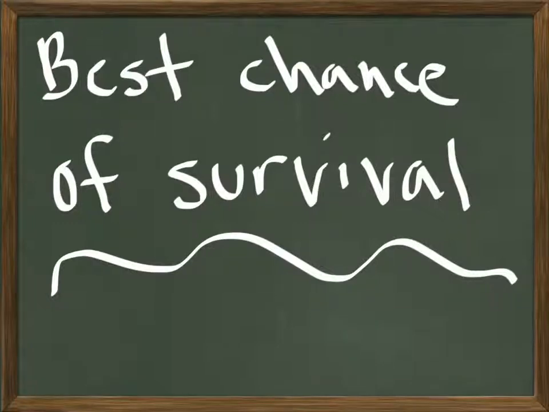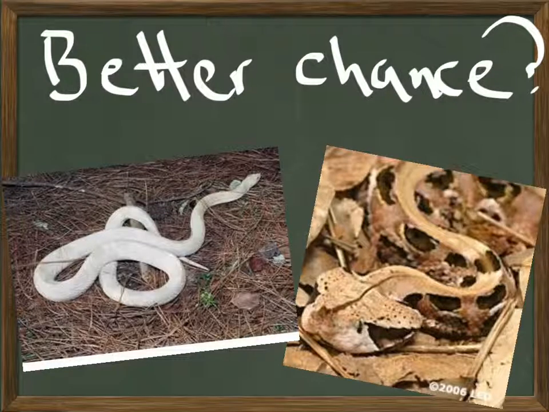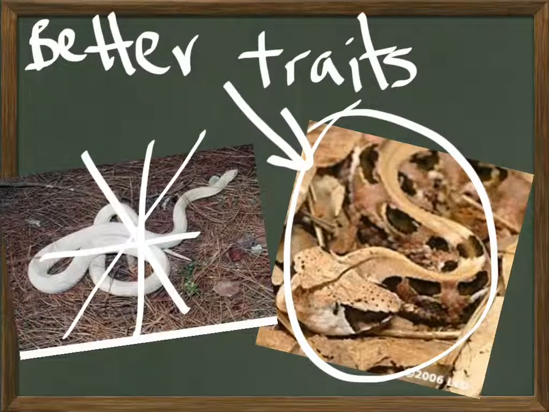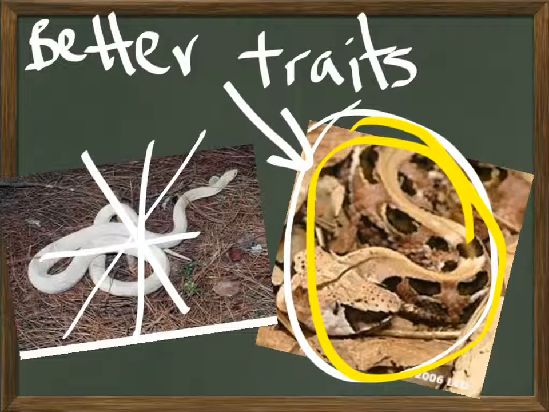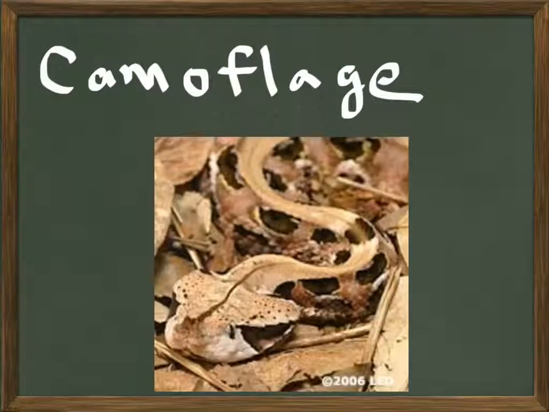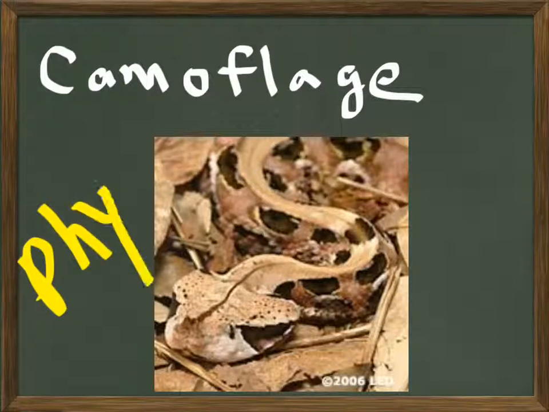And with that in mind, which of these two snakes do you think will have a better chance of surviving? Yeah, the one on the right. The one that actually looks like leaves, dried leaves. The one on the left sticks out like a sore thumb. So his predator, if he has one, would almost surely pick him out before he'd see this guy over here. Very good. So camouflage, physical or behavioral adaptation? You got it. Physical.